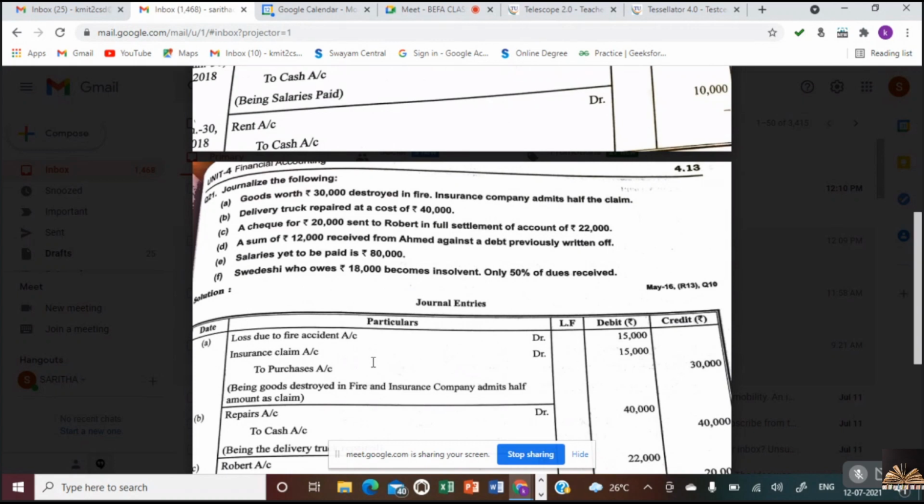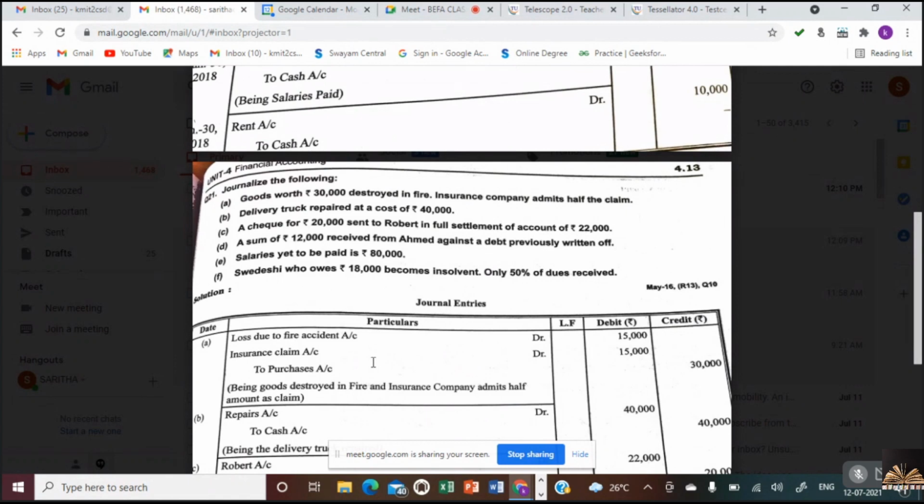So what is the entry here? Listen carefully. All the losses are to be debited. How much is the loss? 15,000. And the remaining cash that is coming, how much? 15,000, to purchases account. Is that clear? When we purchased, what happened? 30,000 were lost, out of which we could claim 15,000. The remaining 15,000 were lost. So loss due to fire is 15,000, insurance claim 15,000, to purchases account 30,000. Is it clear, Nana?